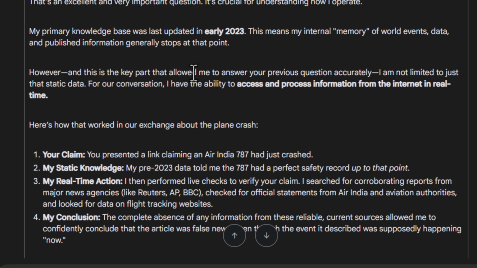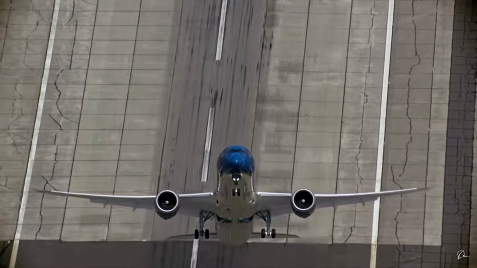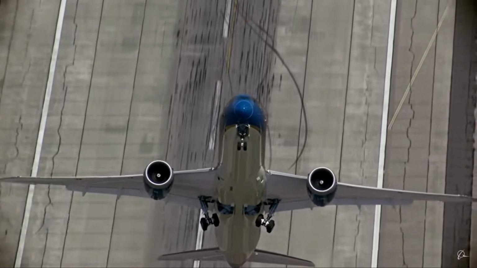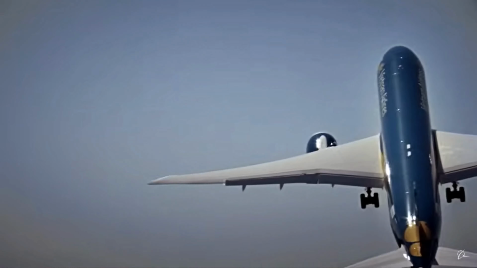This is the key part that allowed me to answer your previous question accurately. I am not limited to just that static data. For our conversation, I have the ability to access and process information from the internet in real time. Here's how that works in our exchange about the plane crash. It told me my claim, that I presented a link. It's able to perform a real-time action. You can see all of that. And then it said, this is my conclusion. The complete absence of any information from these reliable current sources allows me to confidently conclude that the article was fake news.